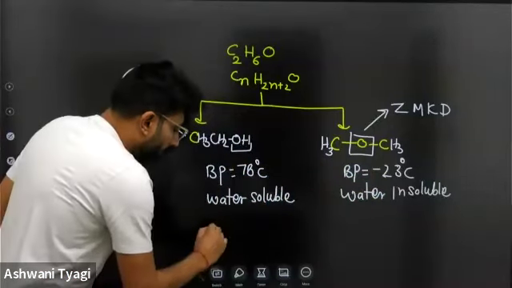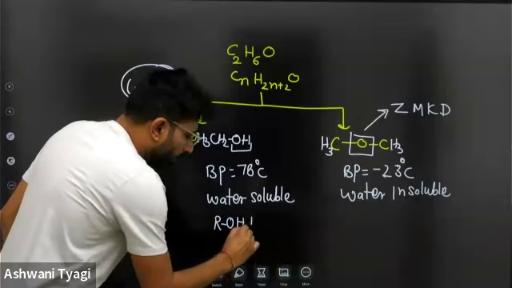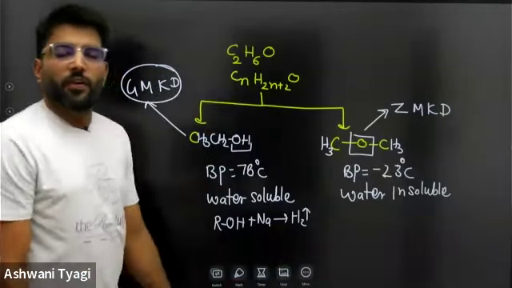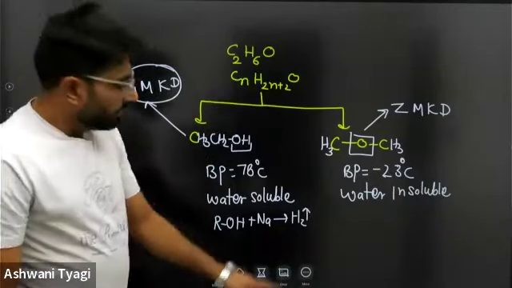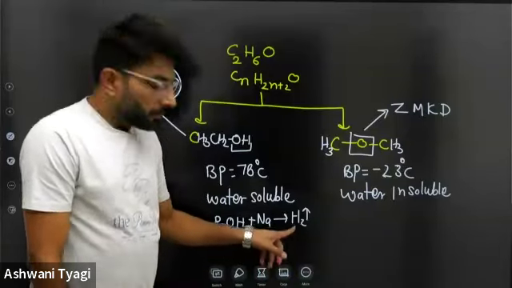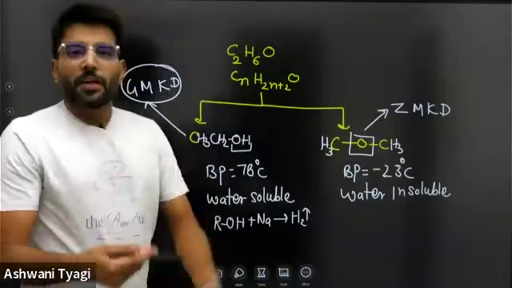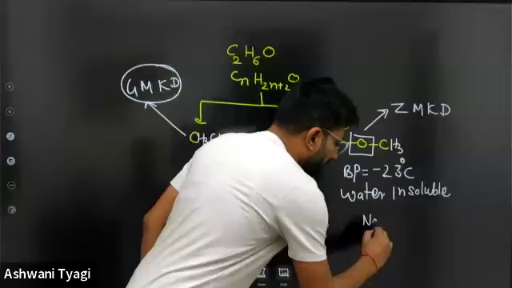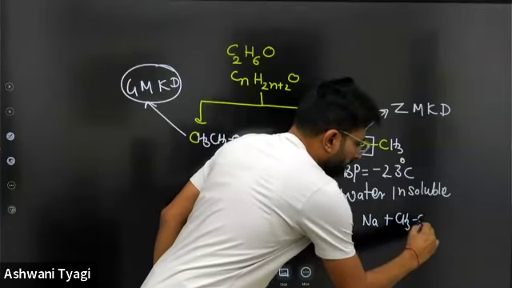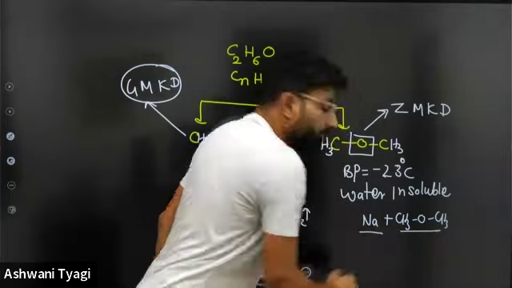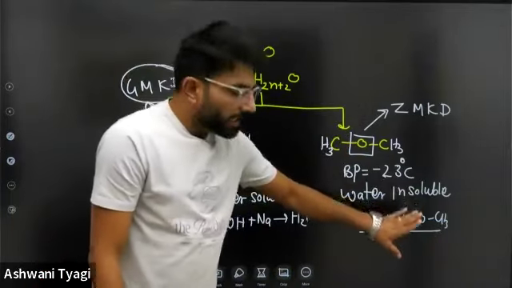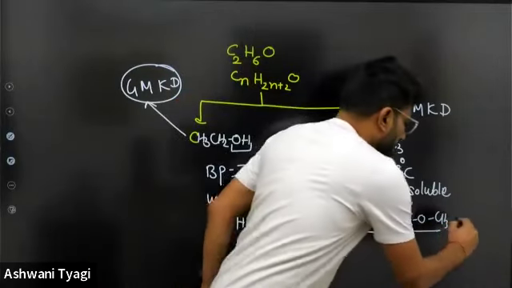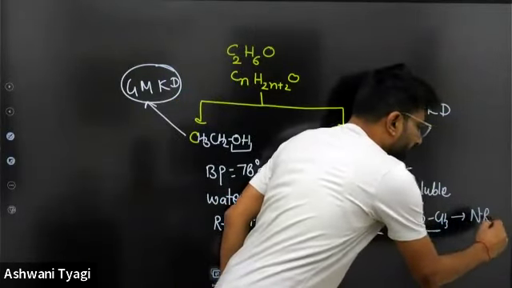Now it reacts with sodium, ROH plus sodium. As soon as sodium metal is added, hydrogen gets released immediately and starts burning with a popping sound. Now, this one has no reaction. Sodium plus CH3OCH3. It is a solvent for sodium. Sodium is actually kept under ethers only. So sodium is kept in kerosene or ethers. So no reaction at all. So there is a huge difference.